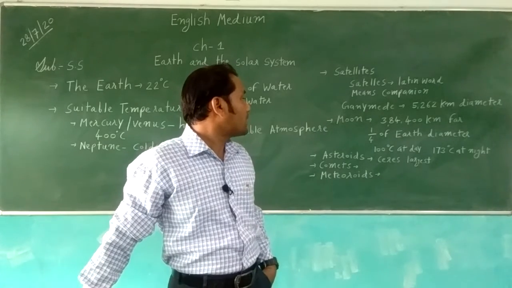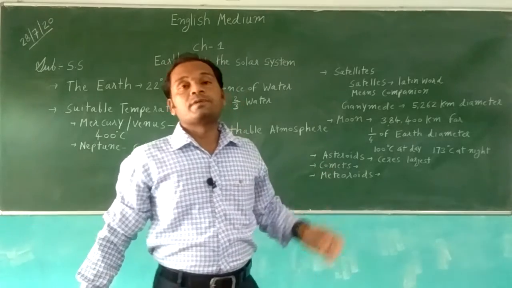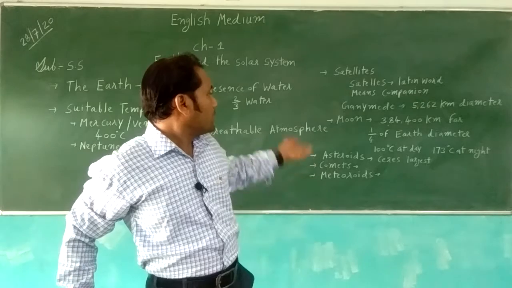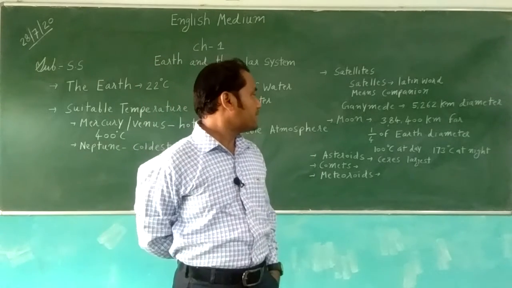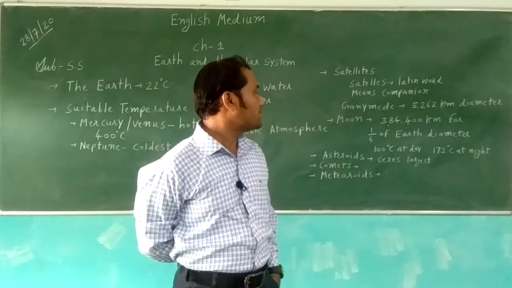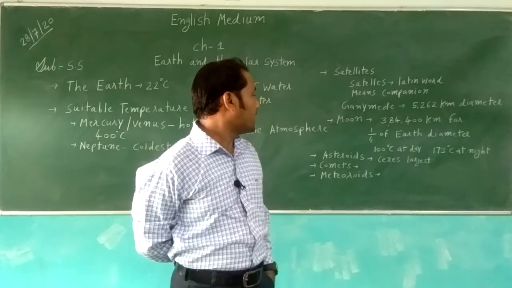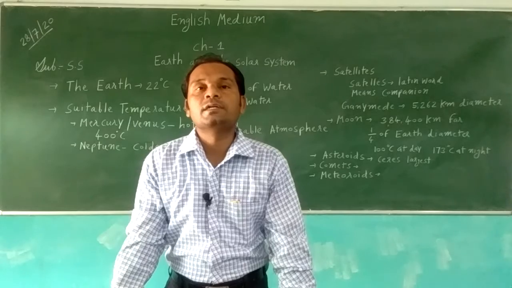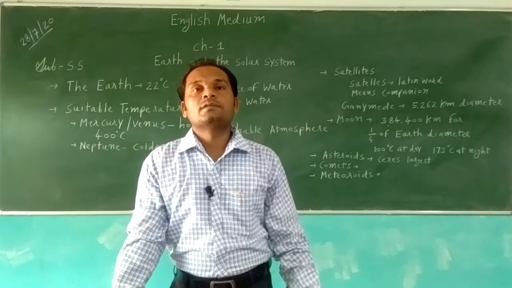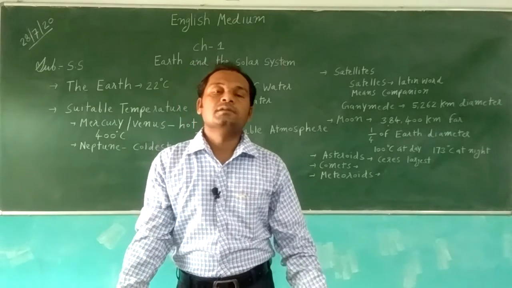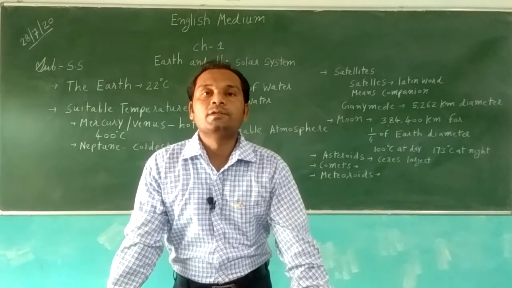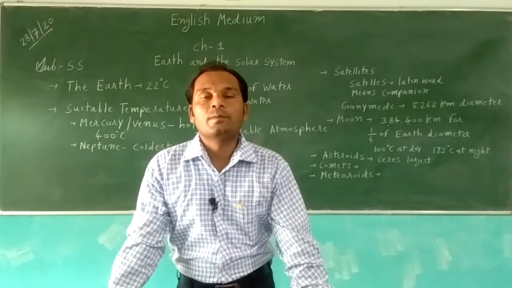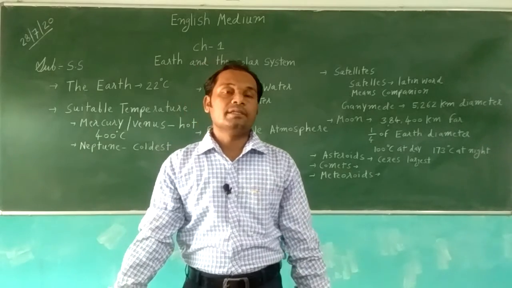The moon's temperature is different at daytime and at night time: 100 degrees Celsius at daytime and minus 173 degrees Celsius at night. Some dust particles are there, and life is not possible. Gravitation is not there, and man has already reached the moon.